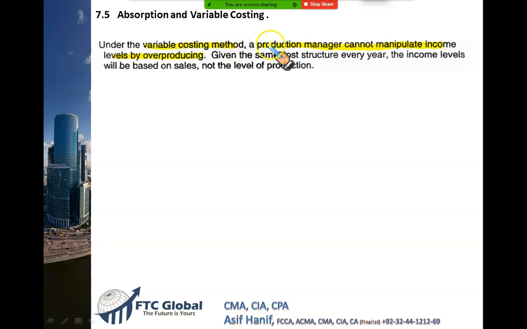So as a management accountant, as a CMA, I should use variable costing for the performance evaluation of my managers. How good my managers are doing, I can learn through variable costing. But remember, under US GAAP, we have to follow absorption costing.